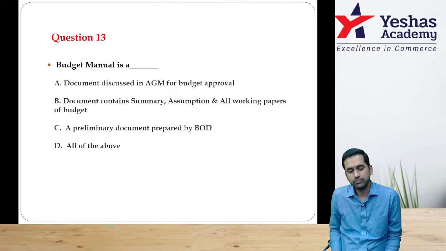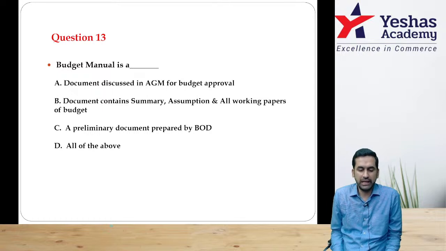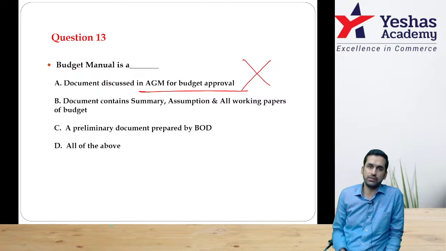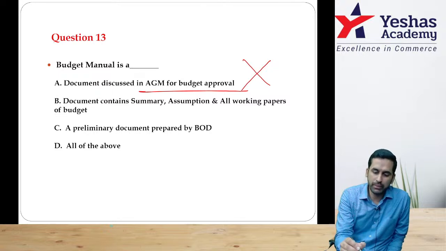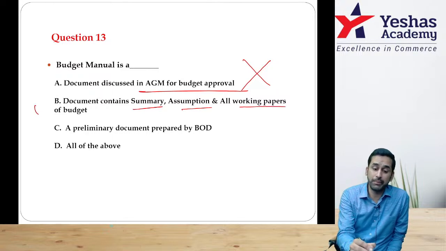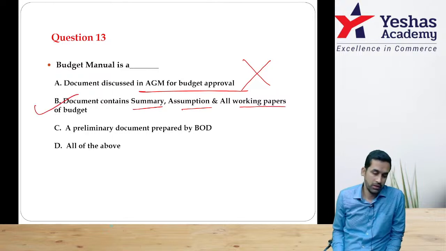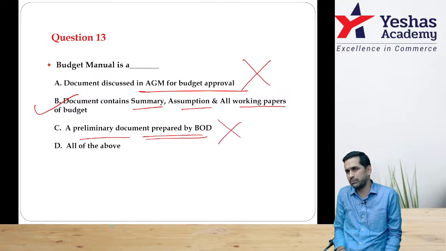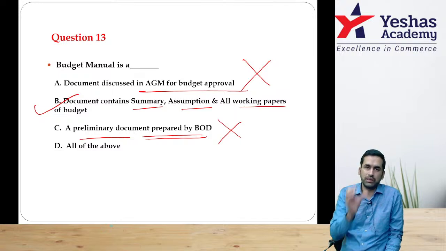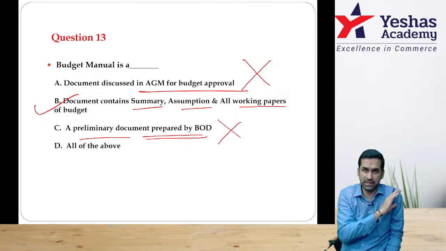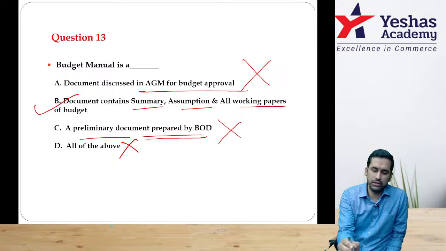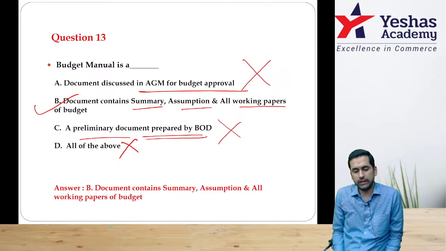Question number 13. Budget manual is a dash. Document discussed in AGM, no, that is your balance sheet, P&L, cash flow statement. Document containing summary, assumption, all working papers of budget looks correct to me. Next option, however, let me read. A preliminary document prepared by BOD. No, it's not a preliminary document. It's a complete document. Budget manual, it's a kind of book file which has every information and a summary at the beginning. All of the above is wrong. It should be document containing summary, assumption and all working papers.